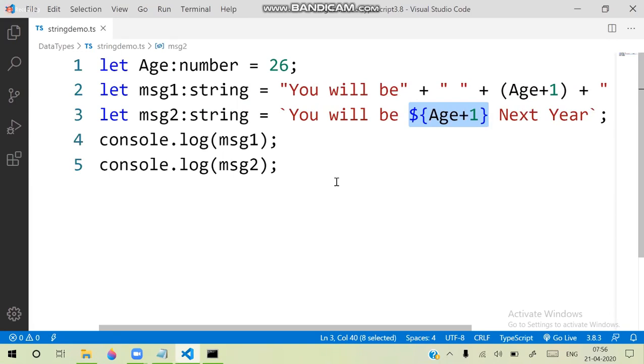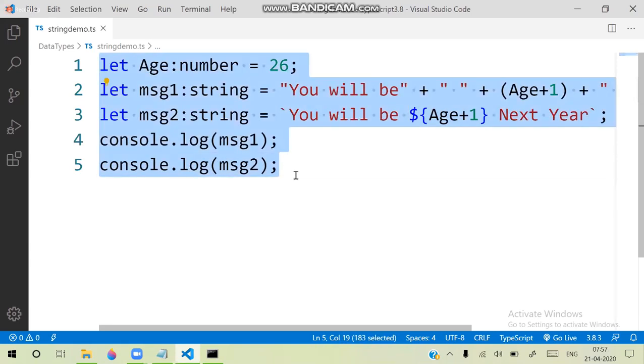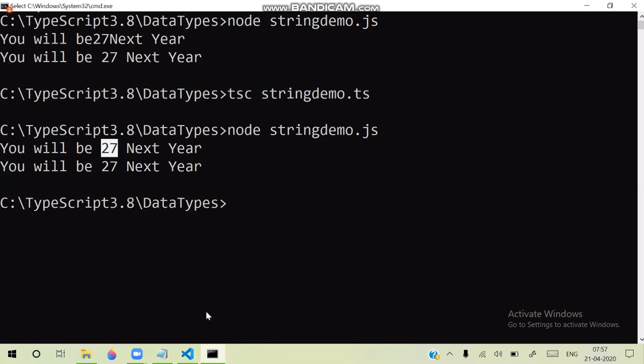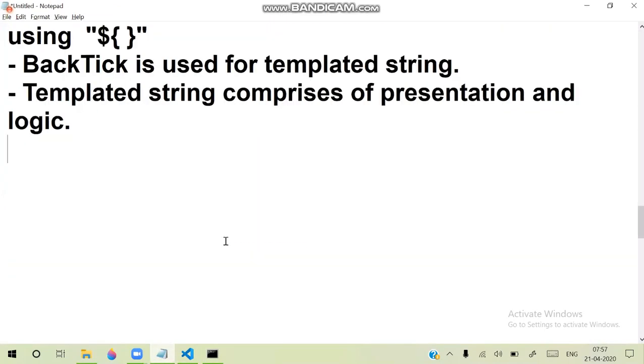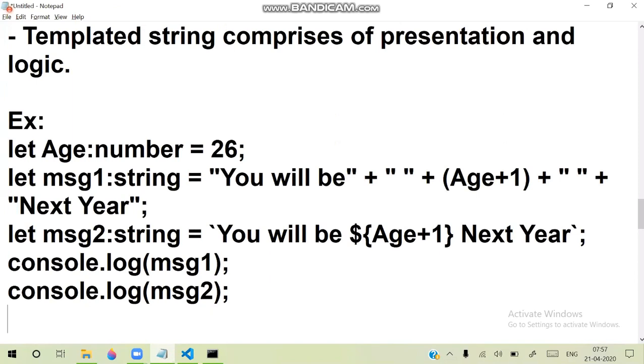That is the advantage of template strings. Later, when you are dealing with Angular, a lot of string representation with logic can be defined, and for that you will use these backticks very much. So this is an example to make you understand the difference between an ordinary string and a template string.